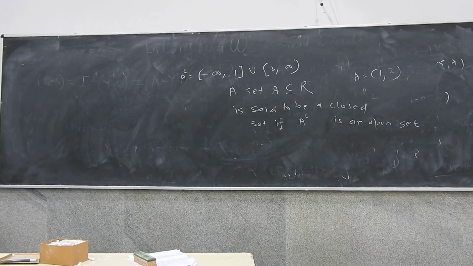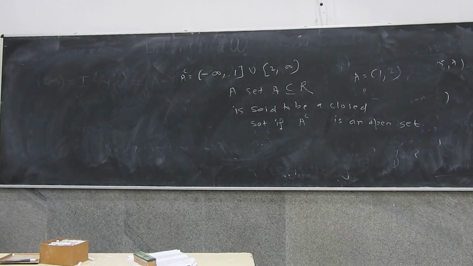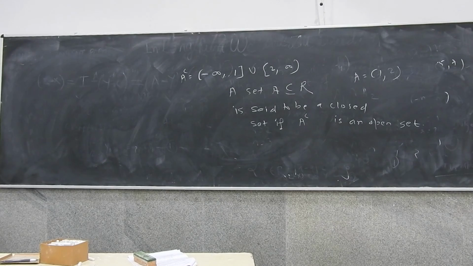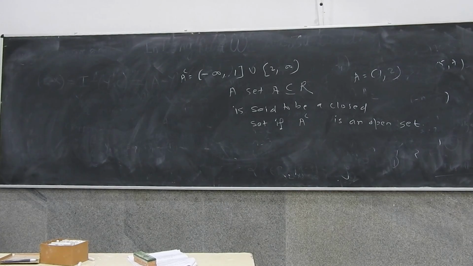But what is the complement of A union B? It is A complement intersection B complement. A complement is a closed set. B complement is a closed set. So A complement intersection B complement, which is the complement of A union B, is by definition a closed set. Right? By definition a closed set.